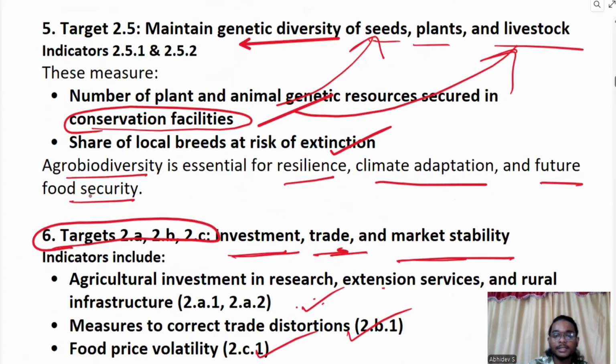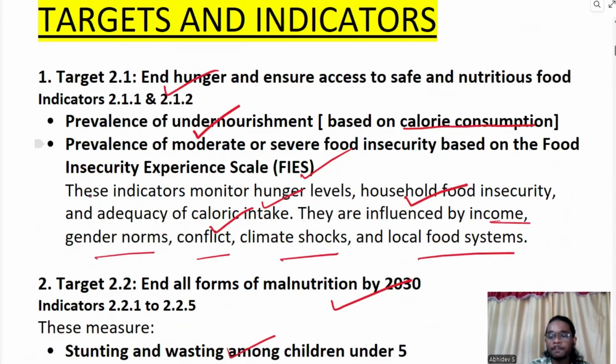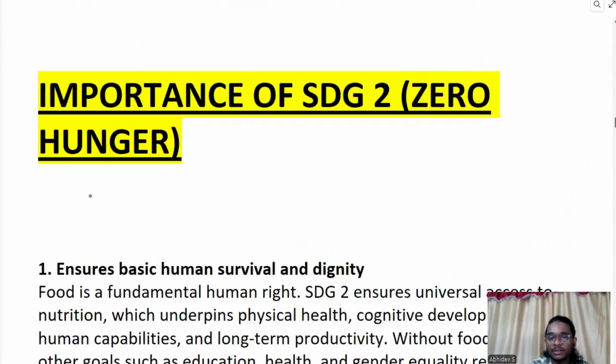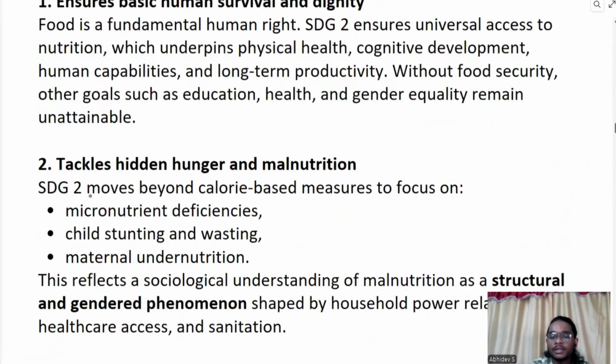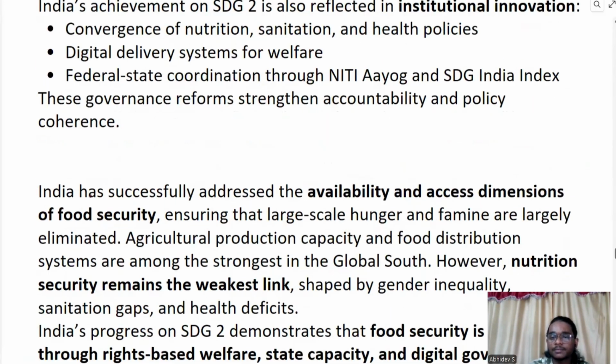Make sure you learn this. I had told you a secret way to learn it as well. I hope it was helpful to all. So in the next class, we'll be covering the other dimensions of SDG2. So it will be the importance of SDG2. Then we'll be discussing India's achievements and the challenges thereafter.